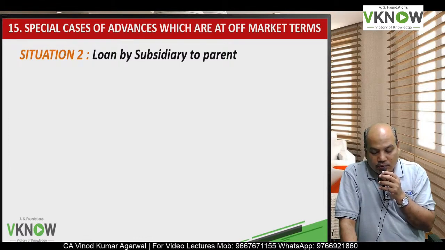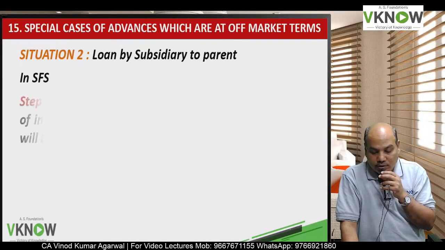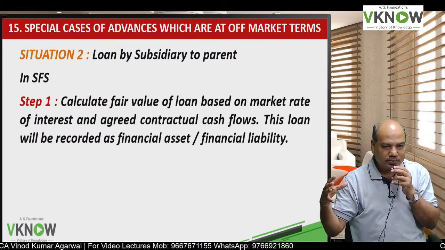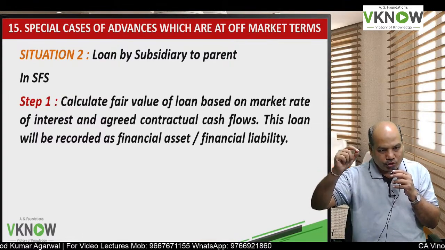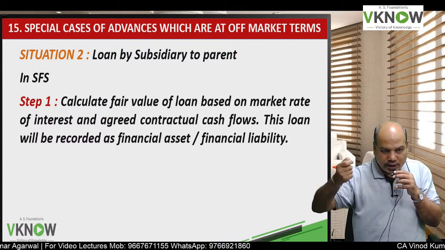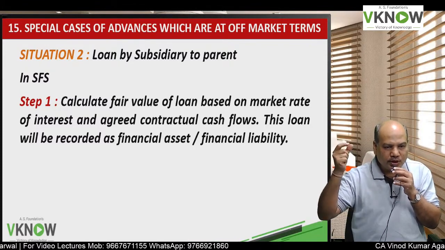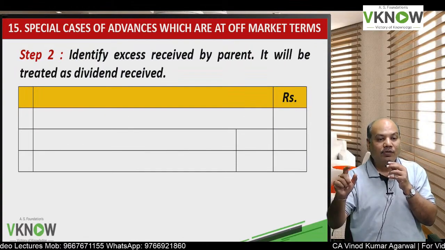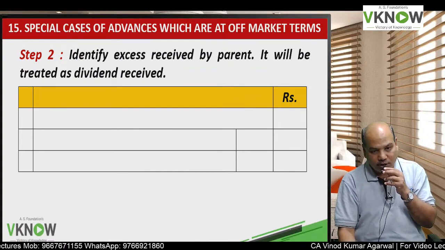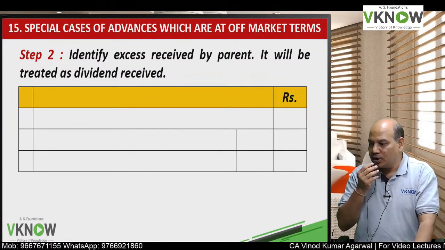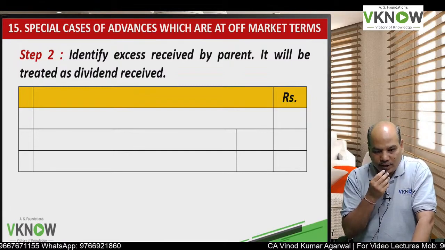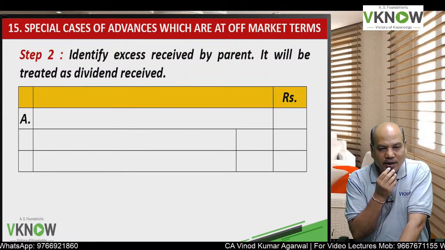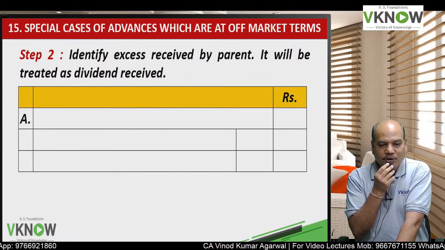Now you will ask, what about loan by subsidiary to parent? So subsidiary has given loan to parent at off market term, below market rate of interest. So step 1 will be same. We'll calculate the fair value of the loan using market rate of interest and contractual cash flow, and it will be recorded as financial asset or financial liability. Then we'll calculate excess amount received by the parent. The excess amount received by the parent will be treated as dividend from subsidiary.